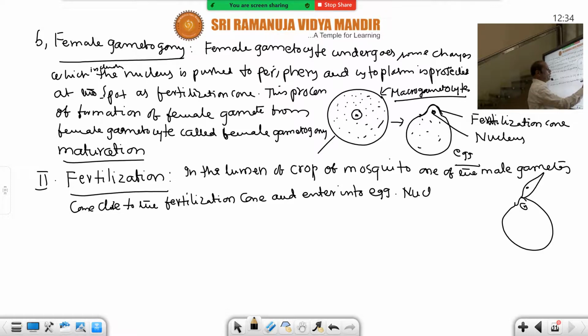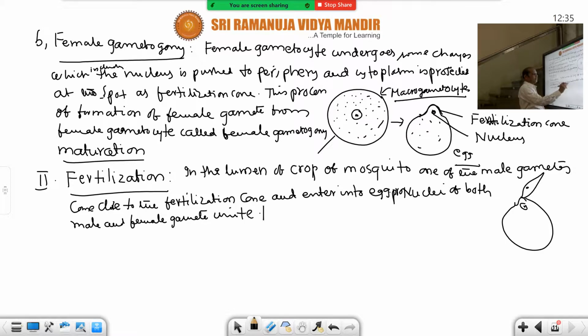The pronuclei, better you say, pronuclei of both gametes, male and female, unite to form synkaryon. Synkaryon means united nucleus. Syn means united, karyo means nucleus. That is the meaning of synkaryon.